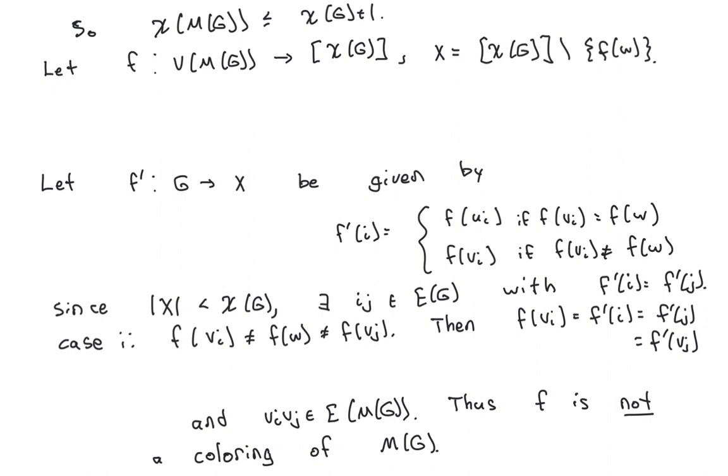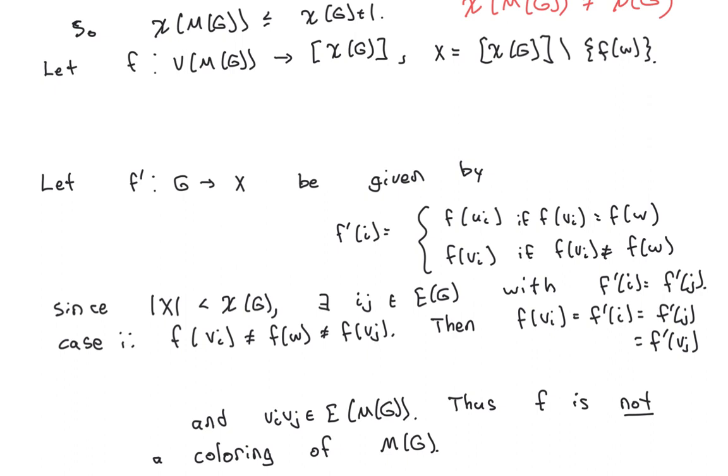Of course, you might wonder if it's possible that they end up having the same chromatic number. And so that's going to be the second half, and we're going to proceed by contradiction. Or more accurately, we're going to take a possible candidate coloring using chi of G colors and show that there's a monochromatic edge, and so that it's not proper. And thus that will rule out the possibility that these two graphs have the same chromatic number. And so let's take such a function. Notice that it involves using chi of G colors.